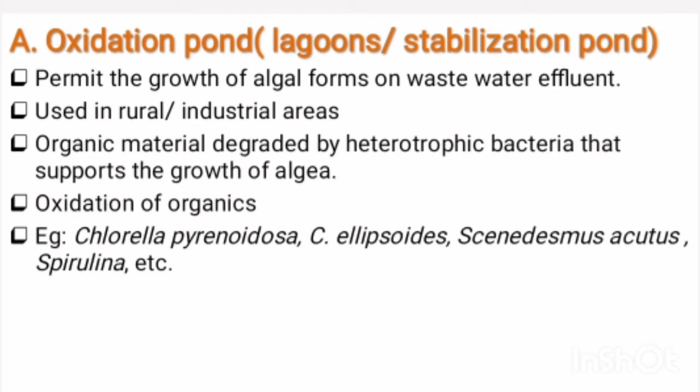Some examples of the algae growing in the oxidation pond are Chlorella pyrenoidosa, Chlorella ellipsoides, Scenedesmus acutus, Spirulina, etc. It is an aerobic treatment process.